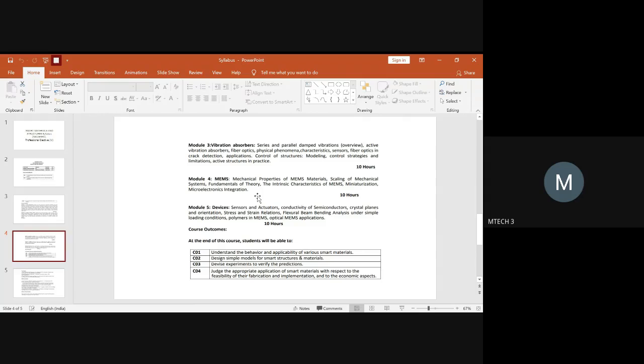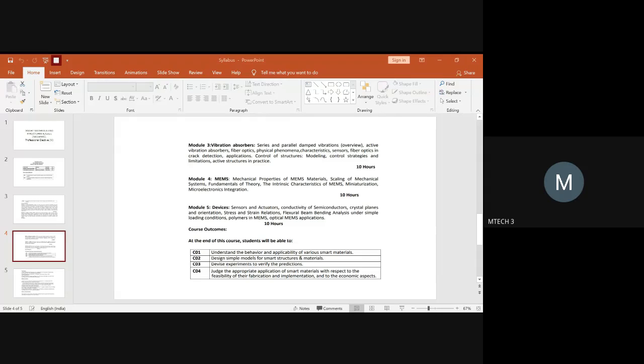First you need to speak about the importance of MEMS, and relate what steps you have to follow for miniaturization. Later you have to relate that to the specific application or device which has been developed using these miniaturization concepts. You have to relate to a real-time MEMS device made using the concepts of miniaturization. Done? Okay, ma'am. So I am putting MEMS related to miniaturization. The exact title I will be sharing with you. Okay, ma'am. So Harsha is done, Dhanush is done.